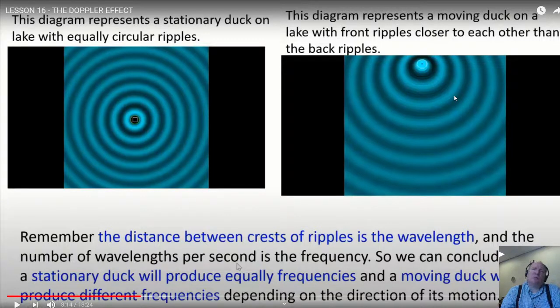and think about if these stay circular. Let's see, do these stay circular? These actually should stay circular. They don't look circular though. I think they really should. So there might be some. I have to think about that a little bit. But the point is that, so what she's saying here, so we conclude that we'll produce frequencies equally, because she's tying the wavelength differences to frequency differences, which is absolutely right, but it's implicitly built in there that the speed is the same in all directions. Just wanted to point that out.